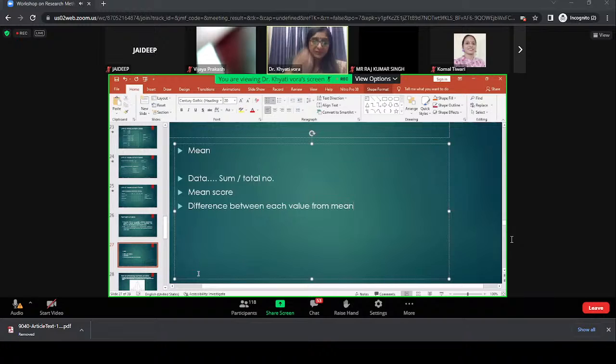How to check the normality of data? There are different ways of checking the normality of data. One is the graphical way and one is the statistical way. In the graphical way, there is a histogram. The one which I missed is the scatter diagram. There are also the box plot, PP plot, and QQ plot. All of these will tell you, when you plot your responses graphically, whether your data is normal or not.